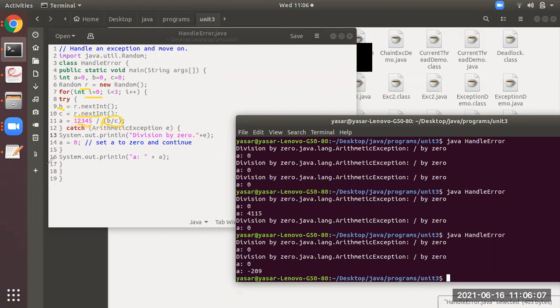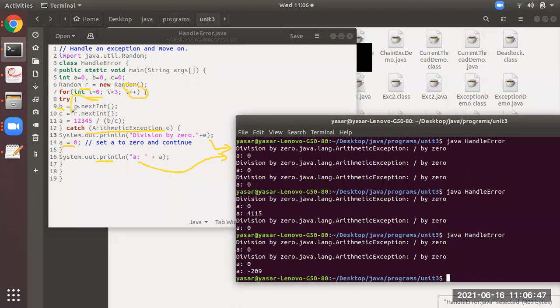So now at this particular point of time, what will happen? The error will be thrown from the 11th line. Okay, and it will be thrown and it will be caught by this ArithmeticException. Now due to that, you can see the 13th line output over here, where suppose this is the output the first time, and after that a is initialized to 0, then it is printing a equal to, so what is that? It is 0. Okay, but it will return back from the 17th line to the increment value of I, which now is 1. Suppose I is 1.